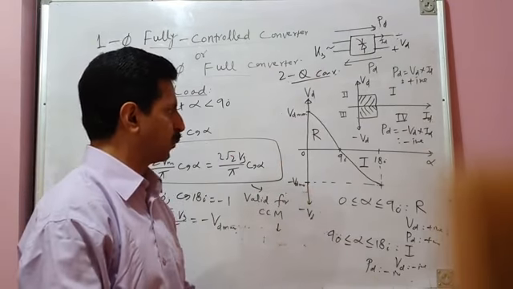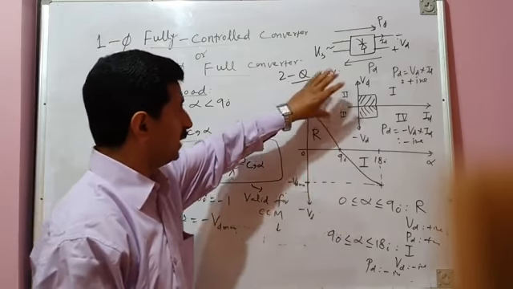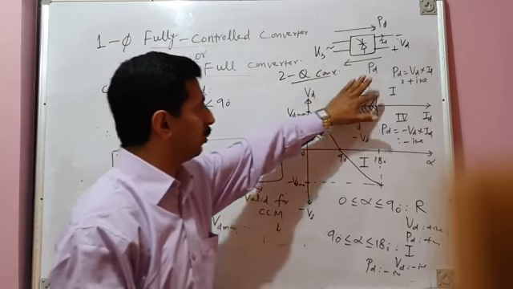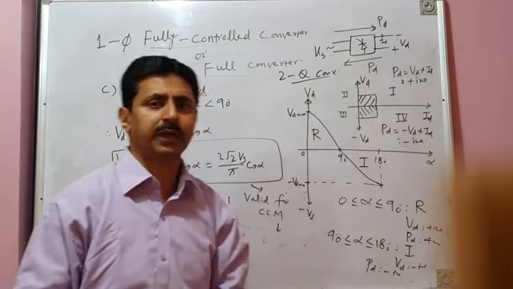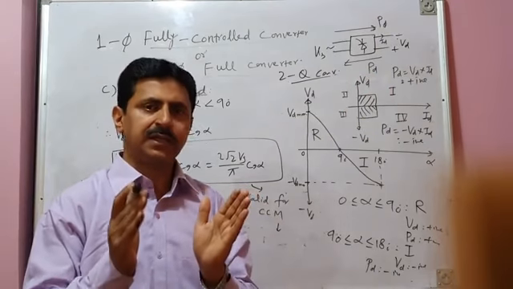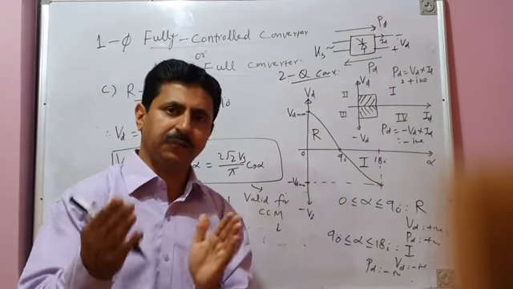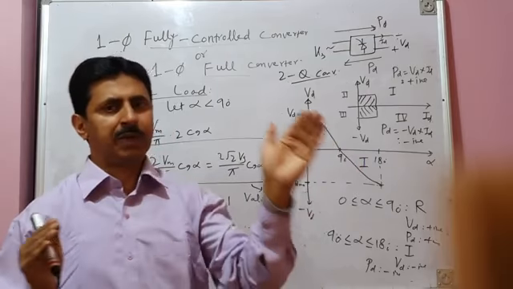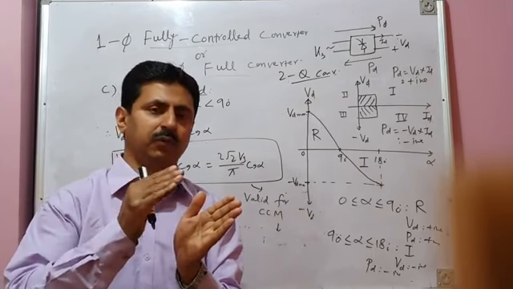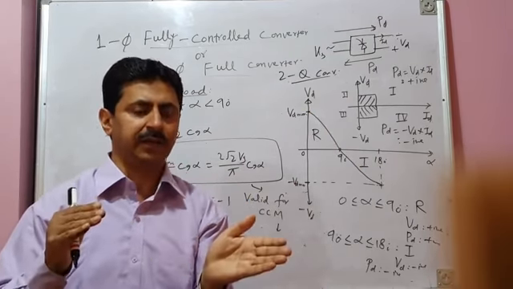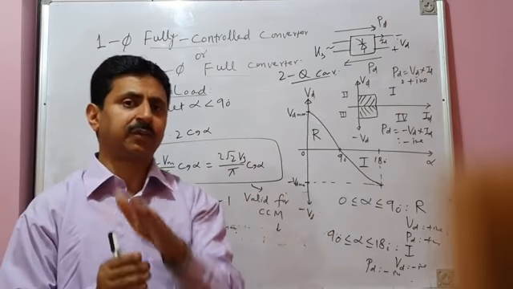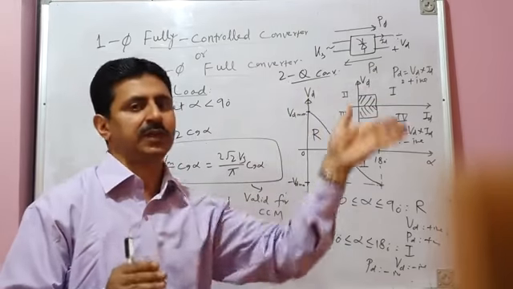Since the converter is capable of operating in first as well as fourth quadrant, from 0 to 90 degrees delay angle, it operates as a rectifier, and power flows from AC side to DC side, and for 90 to 180 degrees delay angle range, it operates as an inverter and power flows back from DC to AC side.